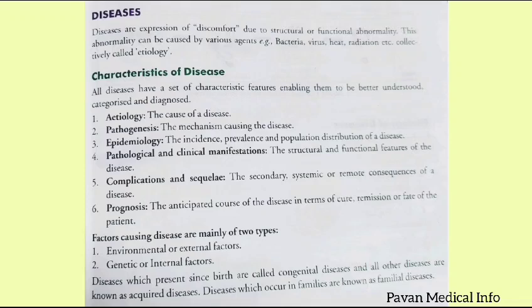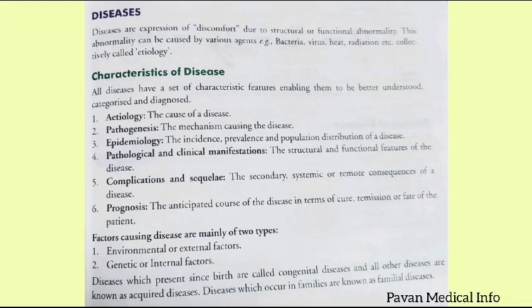When you come to the fourth one, pathological and clinical manifestations, these are the structural and functional features of the disease. What we have discussed in the definition of disease, that is, what is anatomically disturbed, that is structural, and what is disturbed in physiology, the functions of the body, will come under the heading pathological and clinical manifestations.